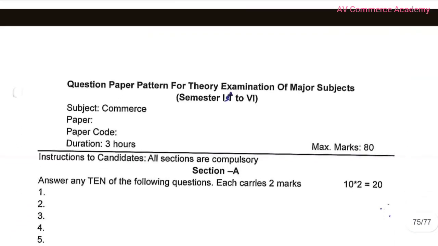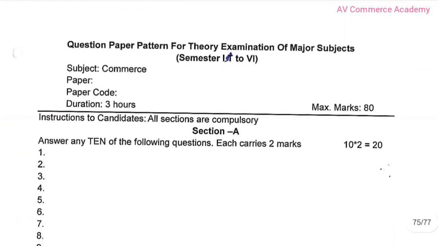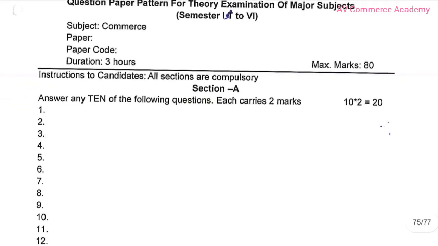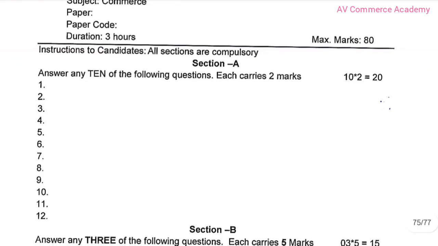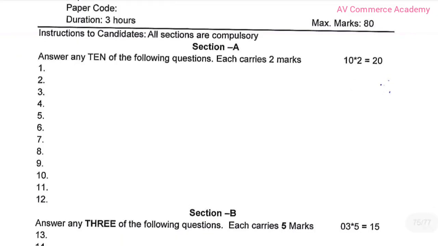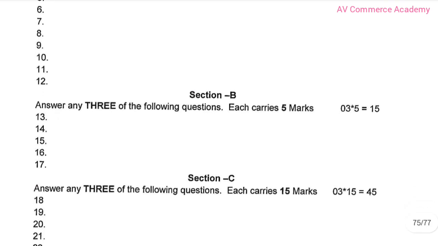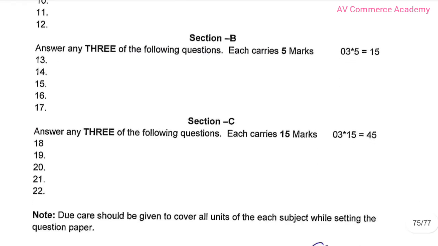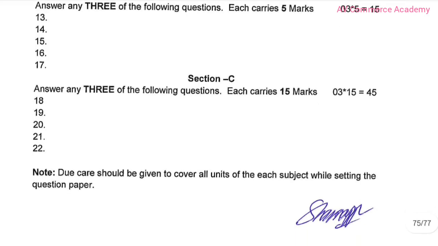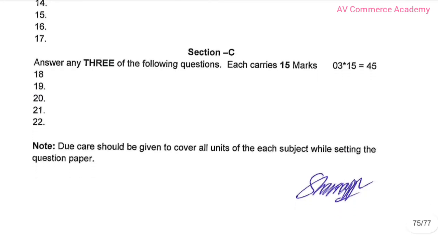And next one is the paper pattern of fifth semester. Here is section A. You have to answer 10. Here are 2 marks for each question. Here are 12 questions. You have to write only 10 questions. For section B, here is a 5 marks question. You have to write 3 questions, and they provide 5 questions. And same also section C, they have 15 marks, and you have to write 3 questions for 15 marks.